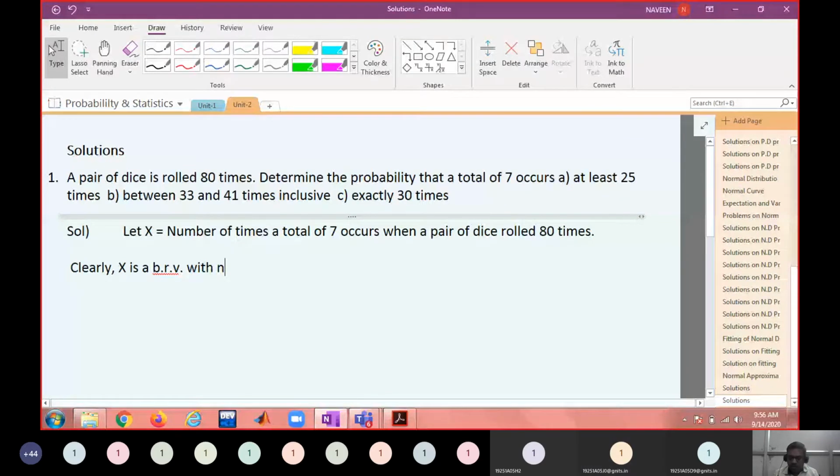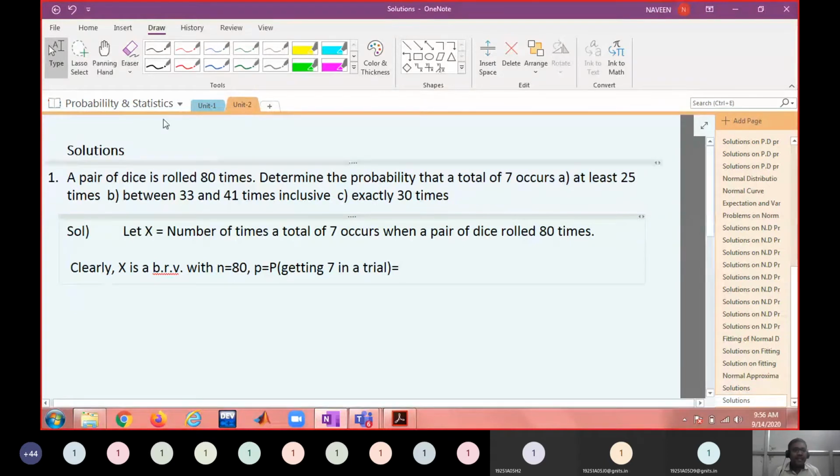And p equals the probability of success. What do you mean by probability of success? Getting 7 in one trial. Remember, it is a trial. Make a rough note in your rough notebook of the favoring cases for 7.